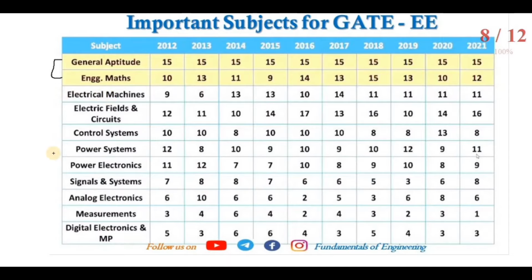If anyone is very good at signals and systems, power systems, and electrical fields and circuits, then you can see 16 marks, 11 marks and 8 marks. So he can get 40 marks from the technical subjects and 30 marks from mathematics. So he can score 70 marks if he is very good in electrical engineering, and he can get a good all India rank.